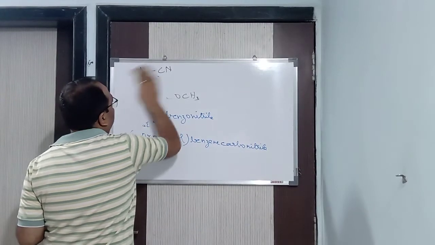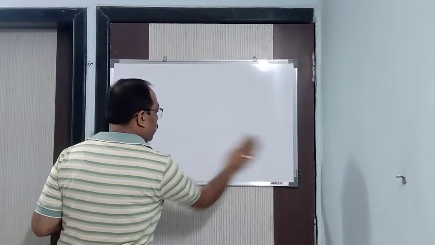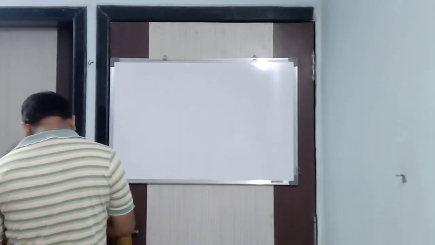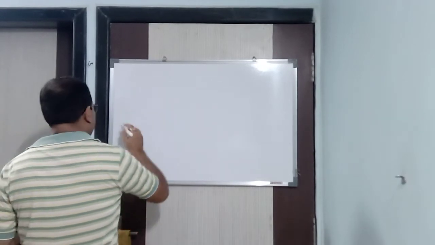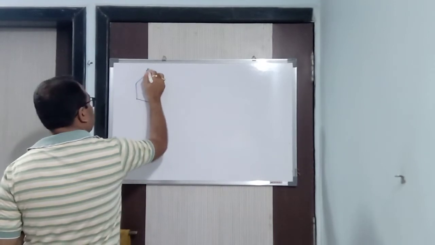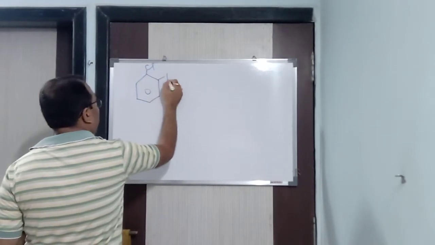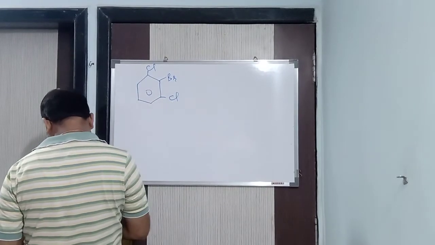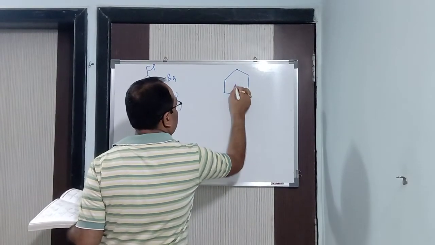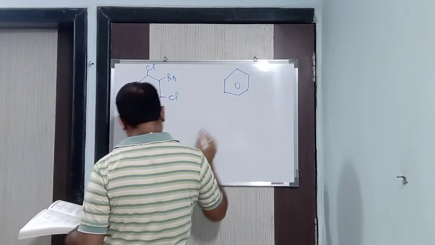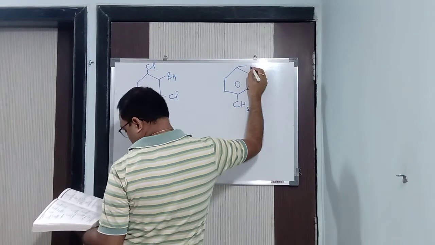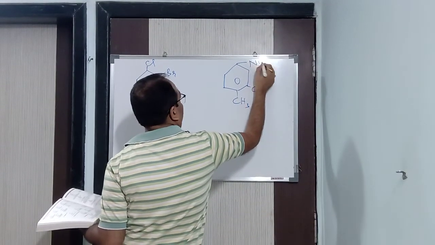Fine. Now this is another example I give to you. We are having a benzene ring, and here Cl, here Br, and here Cl. Let me write another one also, so that two compounds side by side I will be doing. Another one is here we will be having CH3, here Cl, and here NO2.